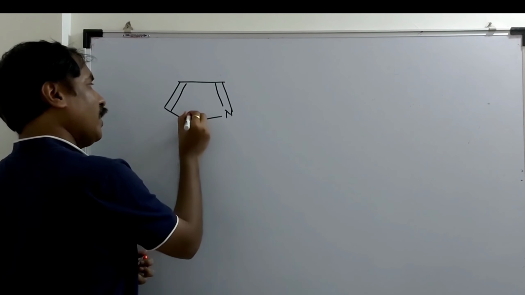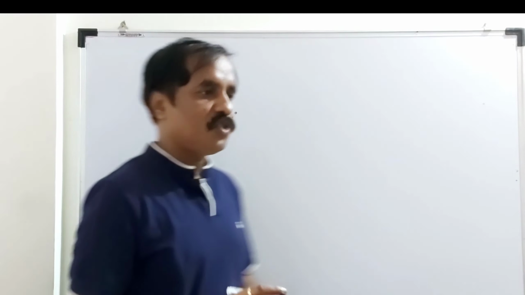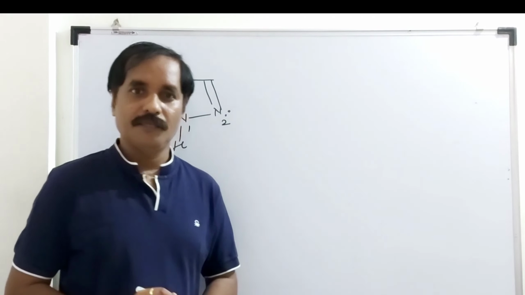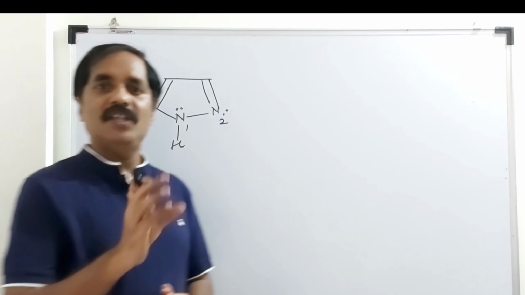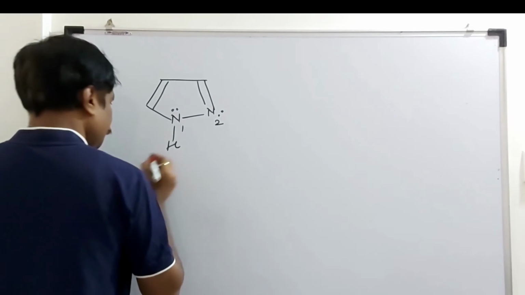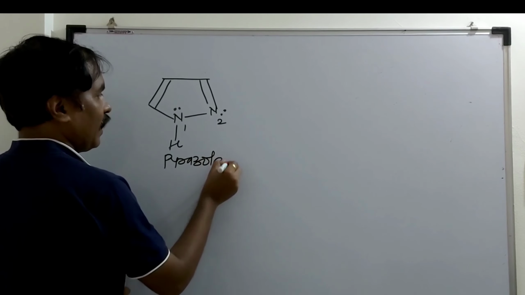Here it is pyrazole. The nitrogen atoms are at the 1,2 position. Now tell me the total number of Huckel's electrons. The name of this compound is pyrazole.